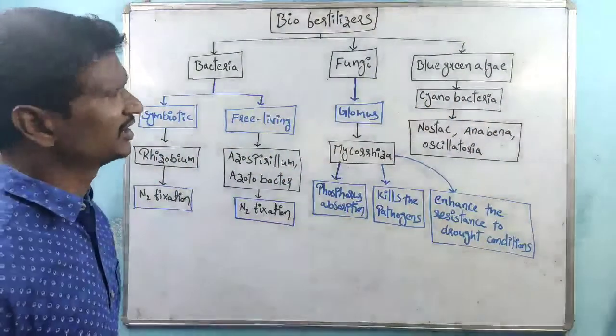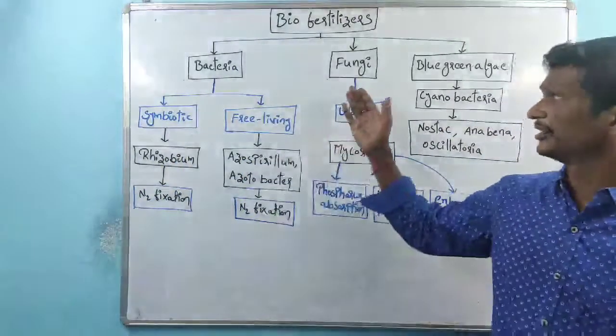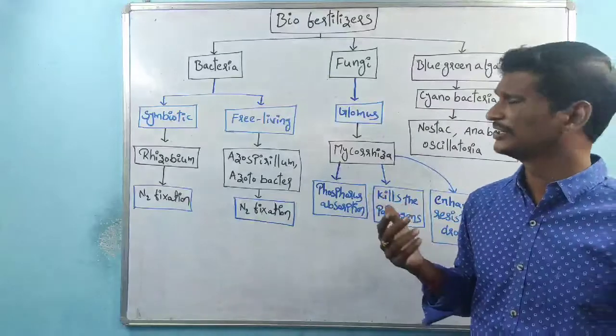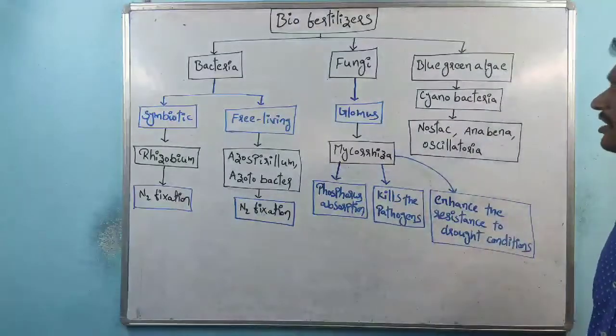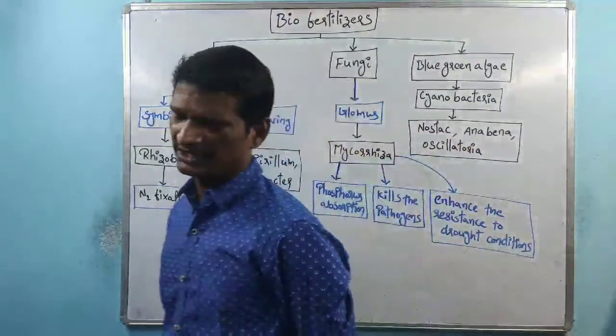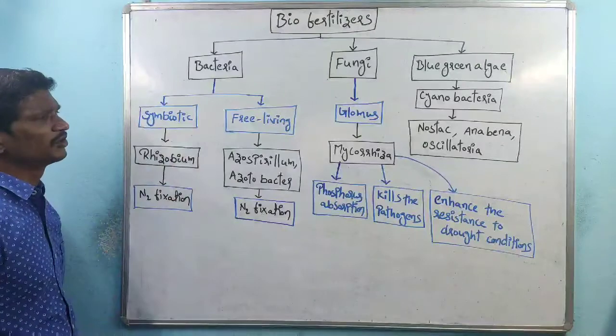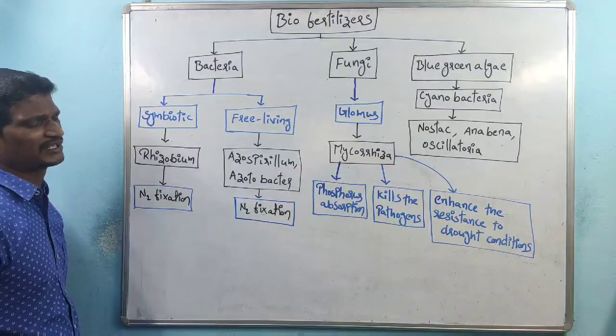The very first one is bacteria, which we use as biofertilizers. Next, fungi, and next, blue-green algae, that is cyanobacteria, are also biofertilizers. In bacteria, there are symbiotic bacteria and free-living bacteria.